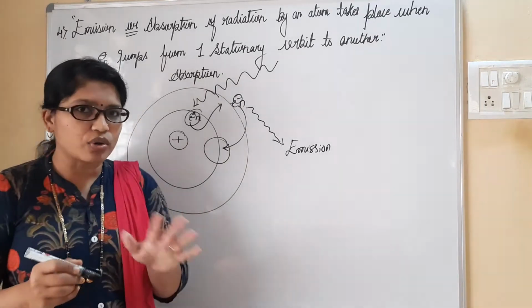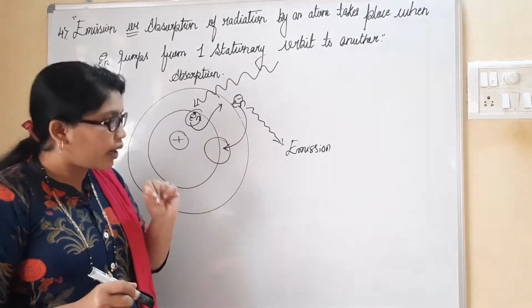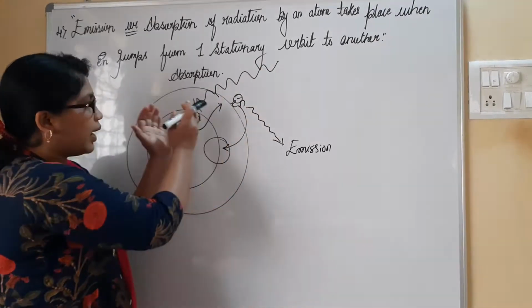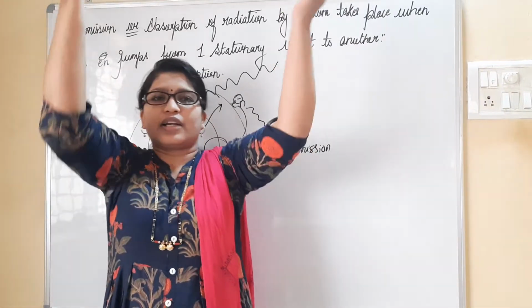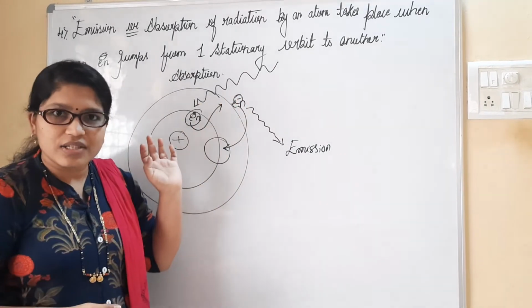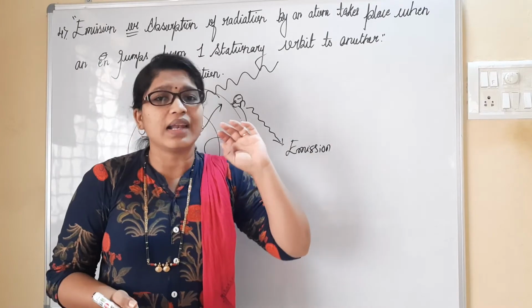I think you have got the idea. The electron is stable within an atom. When energy with a fixed wavelength is given to the electron, it gains a certain amount of energy and moves to the next higher energy level. Once it goes to the higher energy level, it is highly unstable.